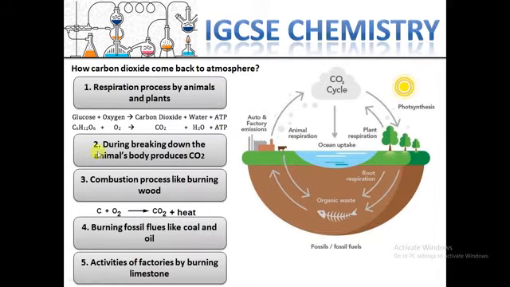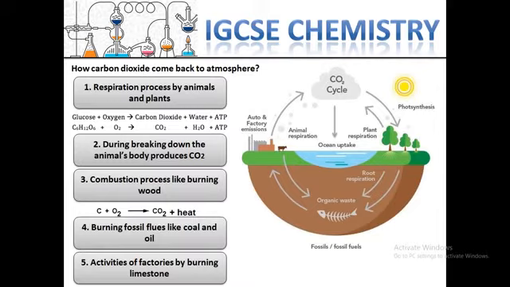And when an animal dies, and its body is breaking down, the dead body can produce carbon dioxide. The third way that carbon dioxide can go back to the atmosphere is combustion.